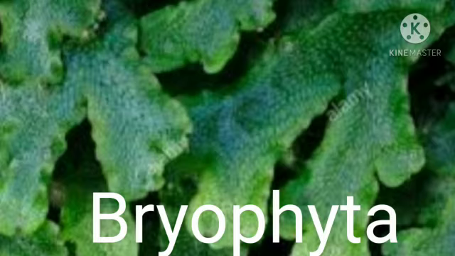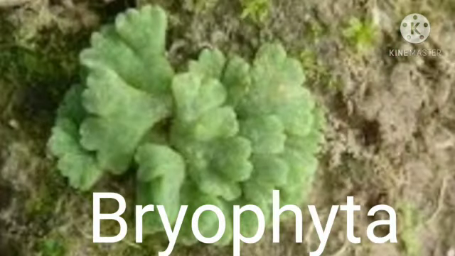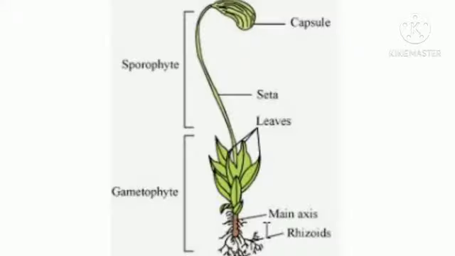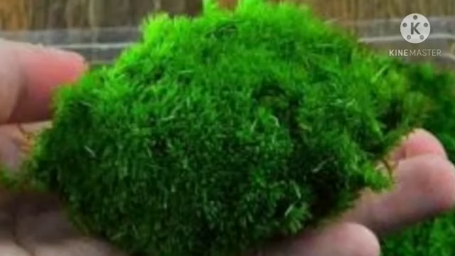The plant body of bryophytes is flat, ribbon-like and long, without true roots, stem and leaves. Instead, they have stem-like or leaf-like parts and root-like rhizoids. Bryophytes reproduce by spore formation and they do not have specific tissue for conduction of food and water.